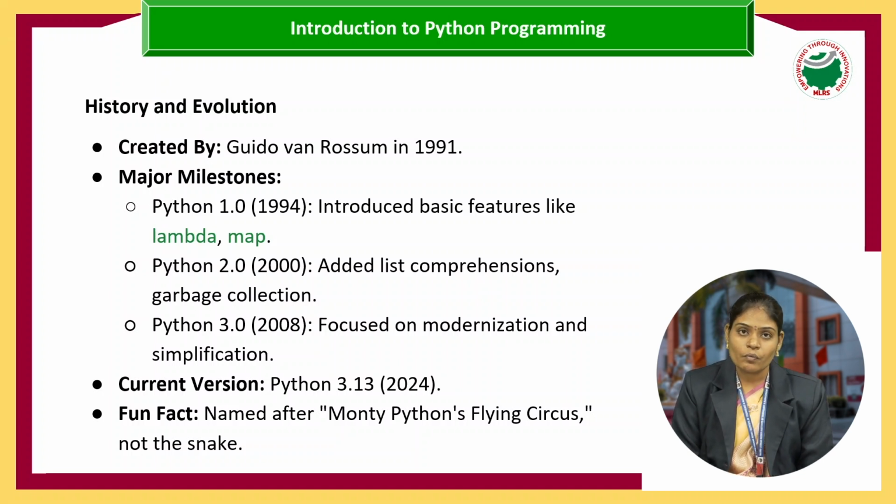So who is the inventor of Python, or who is the father of Python? The inventor of Python is Guido van Rossum. He is a Dutch programmer from the Netherlands, and Python was introduced in the year 1989. Coming to the first version of Python, it was released in 1991.